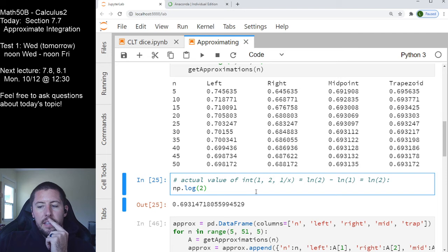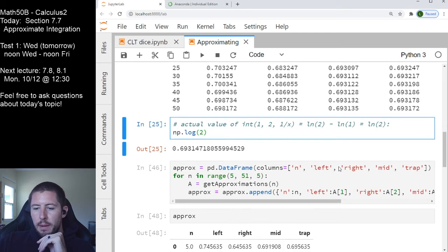But again, this is slightly unsatisfying to me because what I also want to do is think about what the errors look like in association with each of these guys. So this is a little bit of me doing something fancier than is directly necessary, but I still want to show you what I'm doing right here.